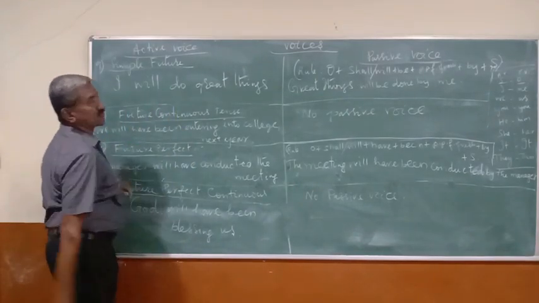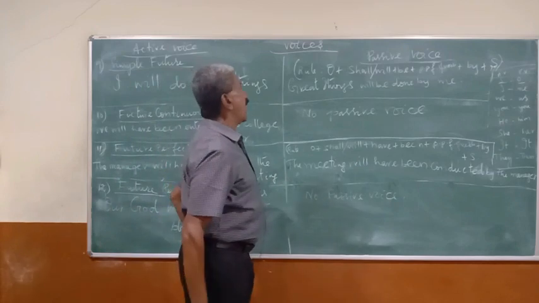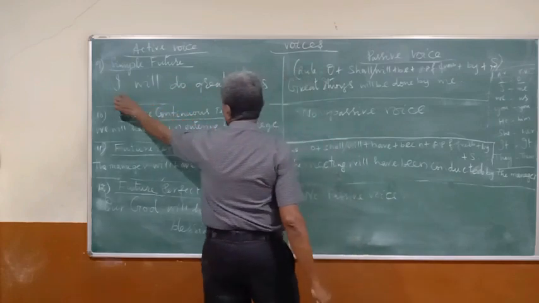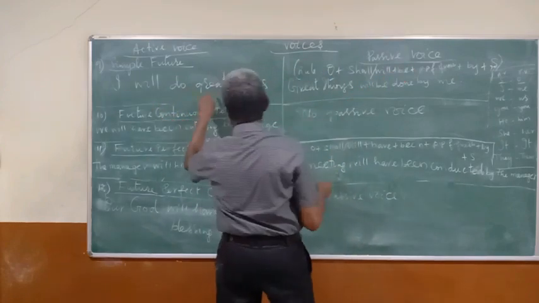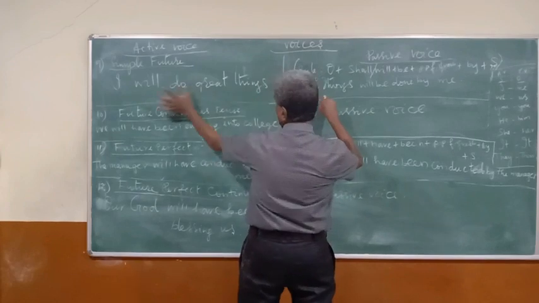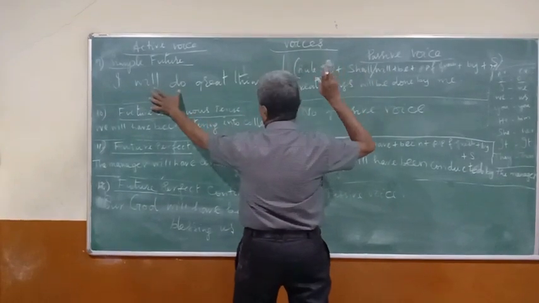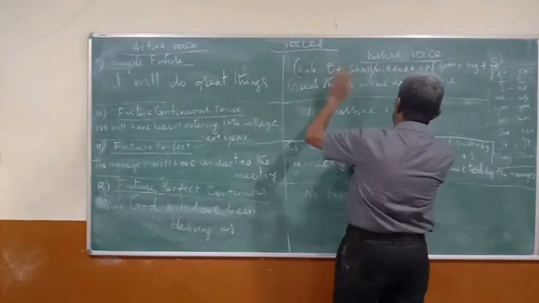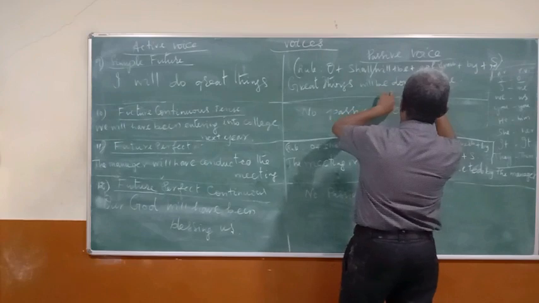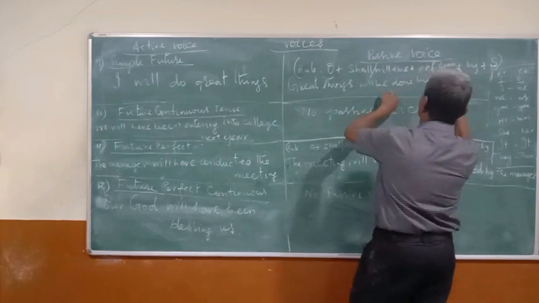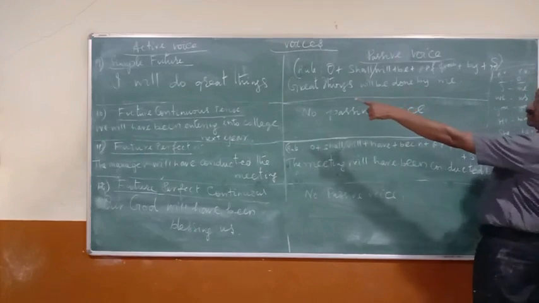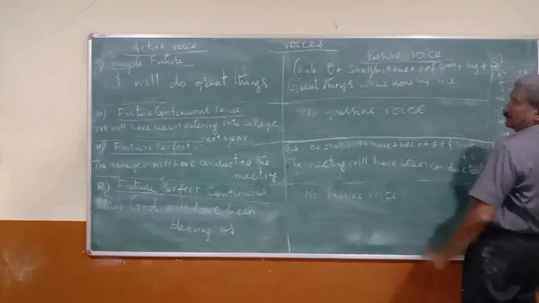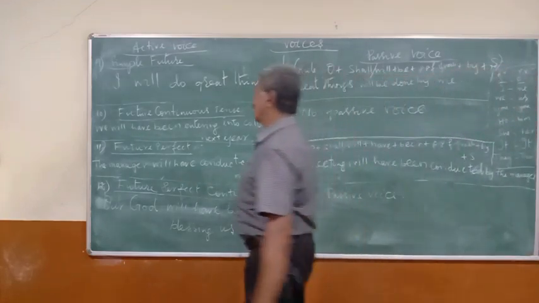I will do great things. Just make the change like this. What is the object? Great things. I will become the object there. Great things will become the subject here. Will do will be changed into passive form. So great things will be, past participle form of the verb, done. There is do, did, done. Great things will be done by me. I will become me.